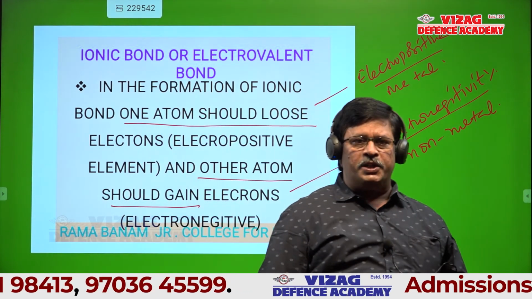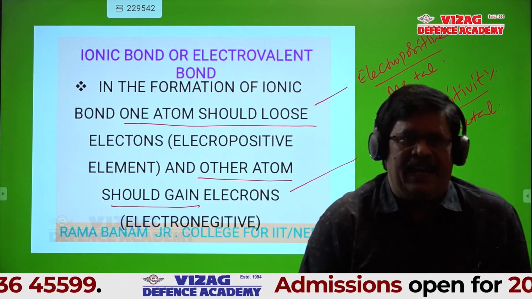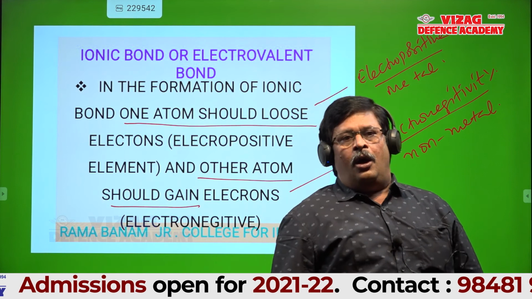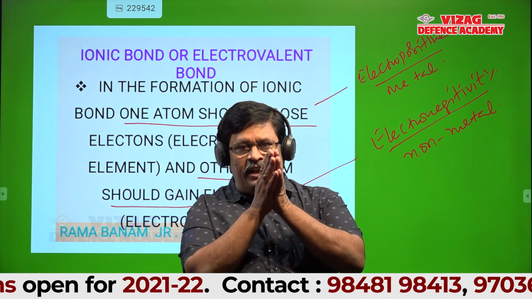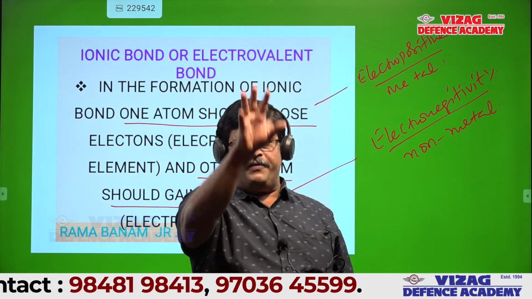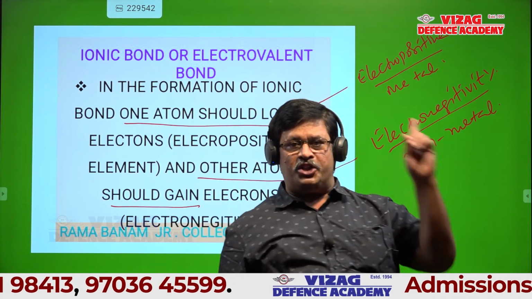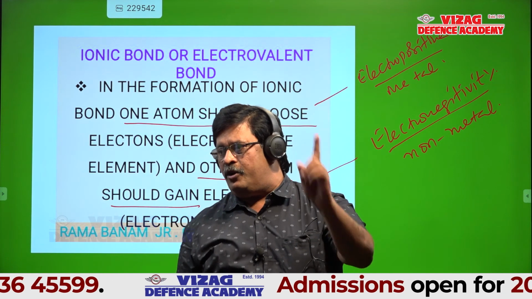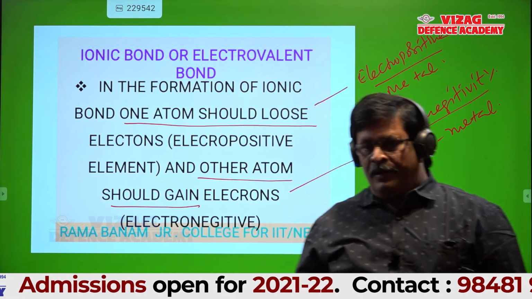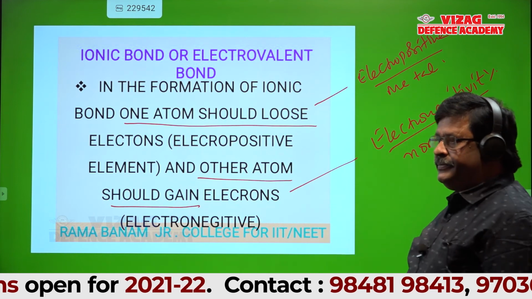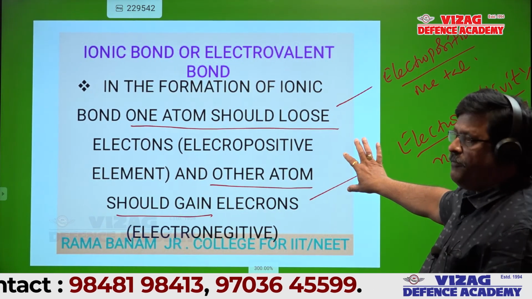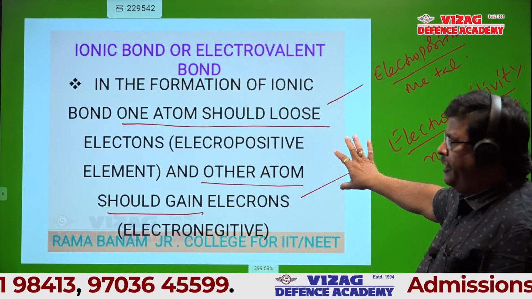Are all the bonds between metal and non-metal ionic? No. That has to satisfy the previous condition. That's what I told: the electronegativity difference between that metal and non-metal should be greater than 1.7. Then only the bond formed is ionic. Okay now, students, write this slide first. After that I will explain. If you want, one more time I will explain.